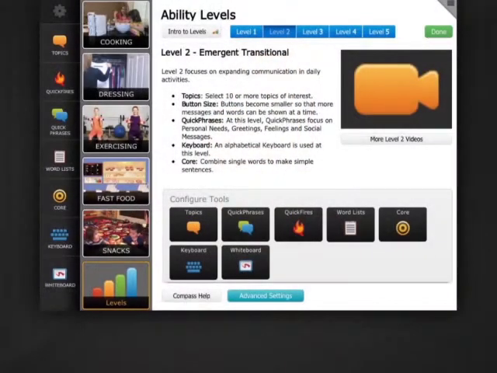If you need some more information, check out more Level 2 videos. If you're ready for more topics and messages in topics and quick phrases, and more words in word lists and quickfires, and to try out a QWERTY keyboard, you might decide to move on to Level 3. But you could also decide to stay right here at Level 2.